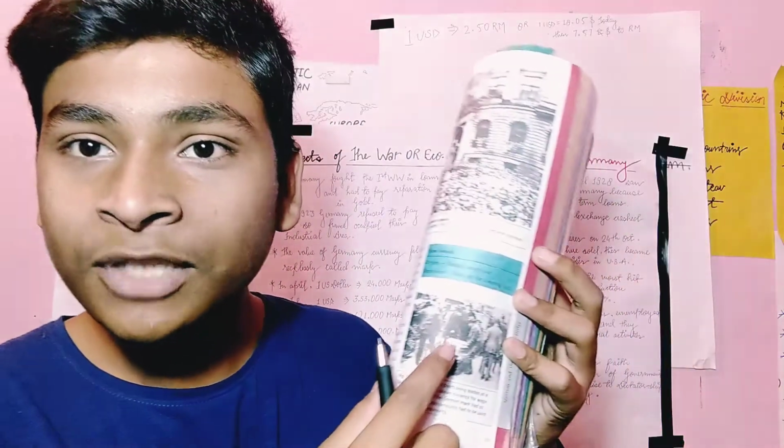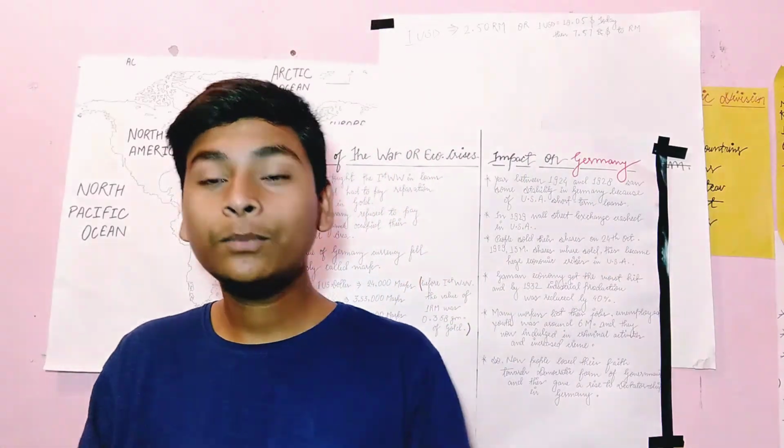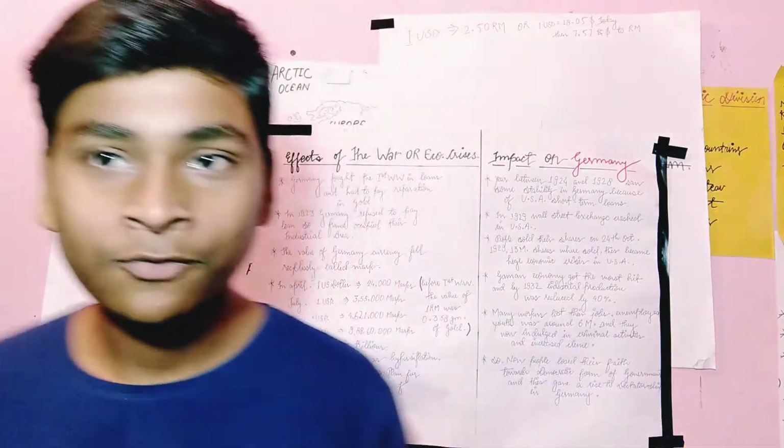You can see there are some boxes, and those boxes are full of paper currency marks. They had to give 1 full bag of currency, and then they would get 1 loaf of bread. That means 1 loaf of bread would be given only when you give a full bag of marks. So that is the line: 1 cart load of marks should be given, then you will get 1 loaf of bread. That was the situation of Germany, which fell very badly.